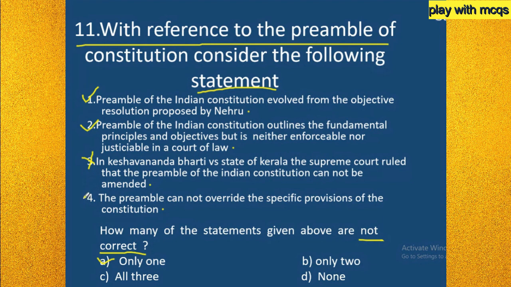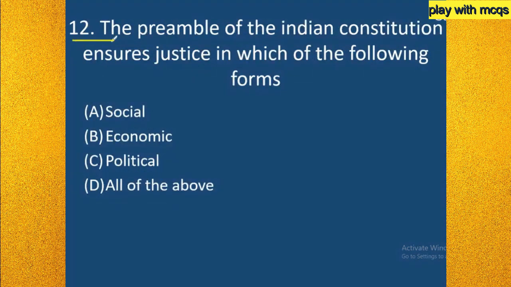So statement 3 is the wrong one. Statement 4, that the preamble cannot override the specific provisions of the constitution, is also correct. So among these four statements only one statement is wrong. Don't confuse between this one and this one. They are asking how many statements are wrong. In these four statements, three are right and one is wrong. So only one, option A is the right answer.